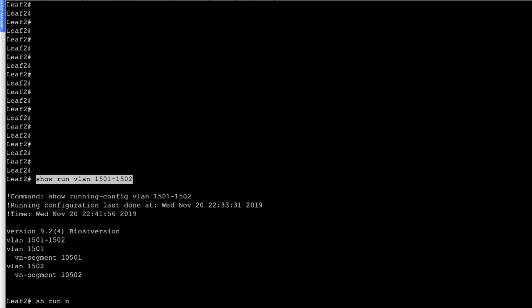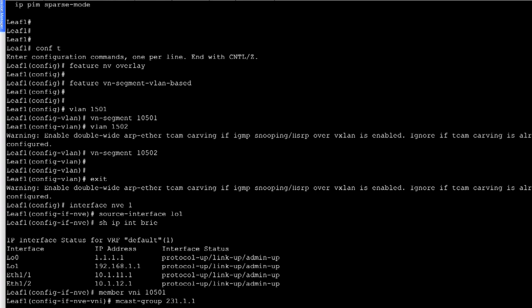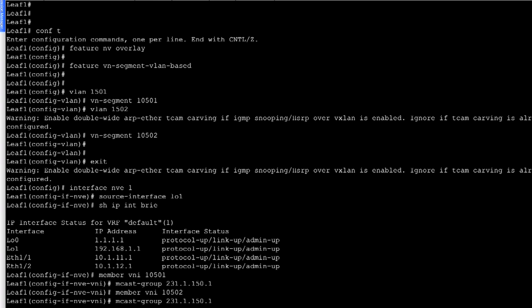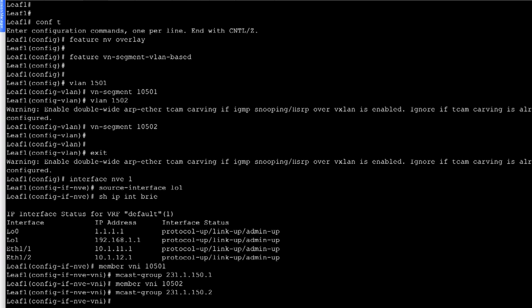Show run nv overlay. 231.1.150.1, and remember VNI 10502, we have .2. So we are using different multicast addresses for both the VNIs. You can use the same multicast address as well, but having different multicast addresses helps with troubleshooting the VXLAN fabric.